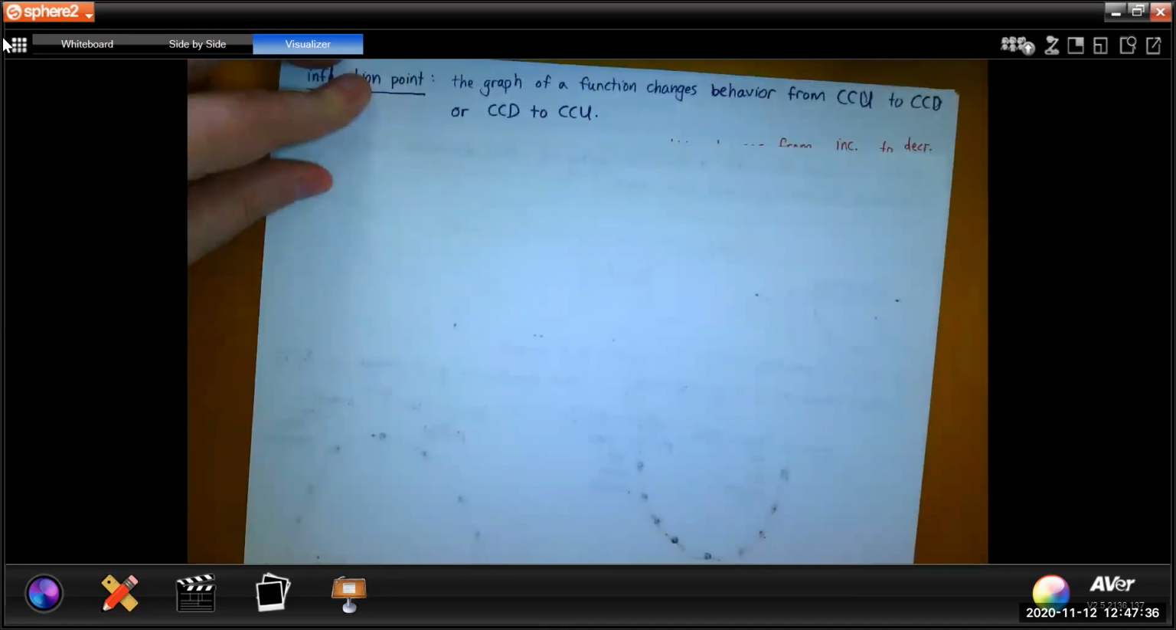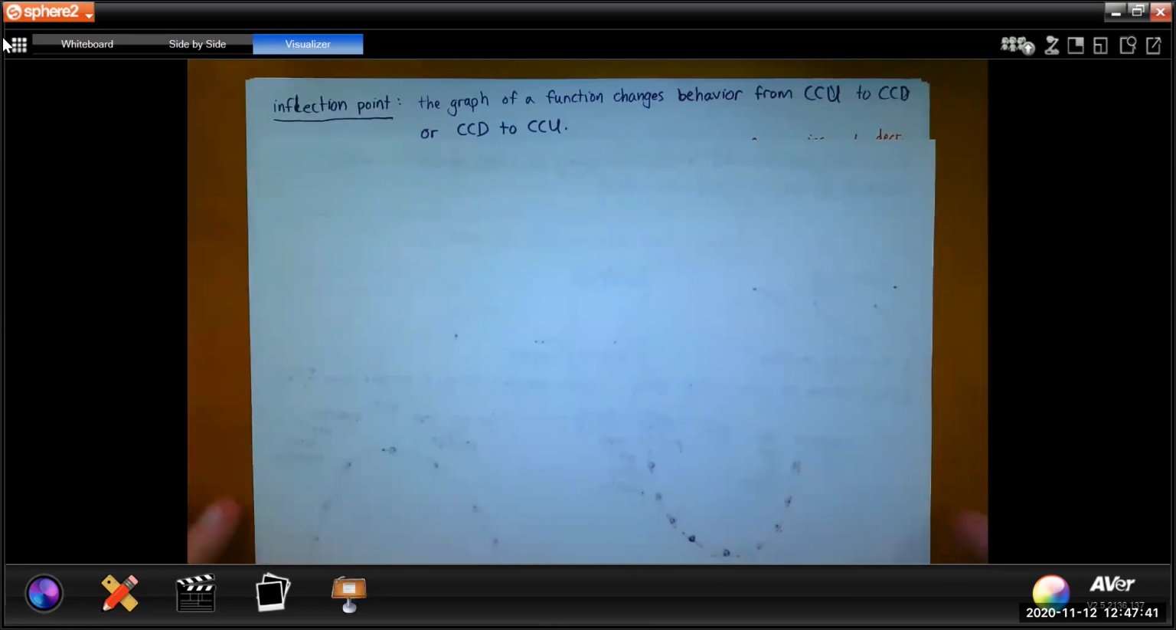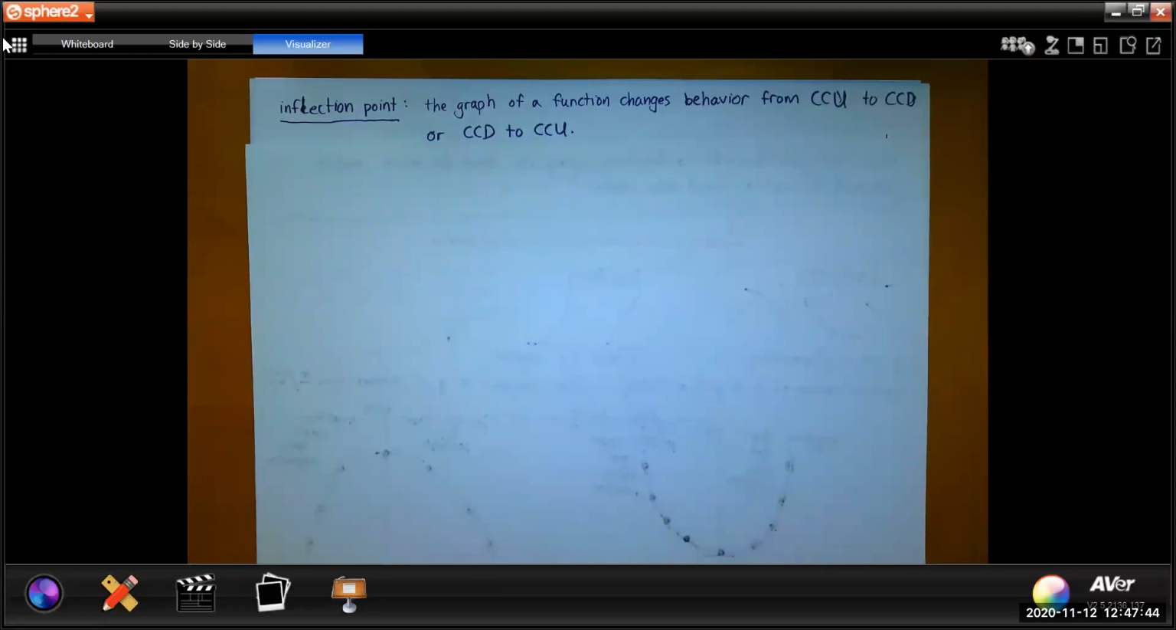And it's a point of inflection. So in the context of the graph of a function like we're learning, the point of inflection is the point on the graph of a function where the behavior of the function changes from either concave up to concave down or concave down to concave up. So the graph of G changes concavity. Doesn't matter if it's from concave up to concave down or concave down to concave up, the concavity changes. And points in G where that happens are called inflection points.